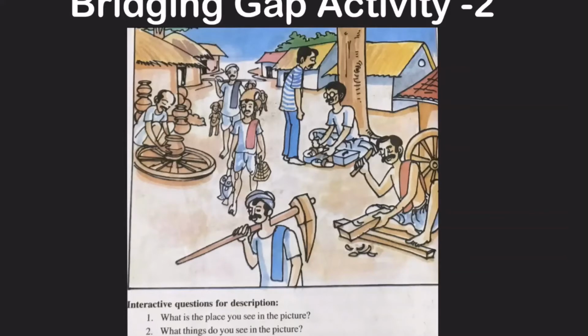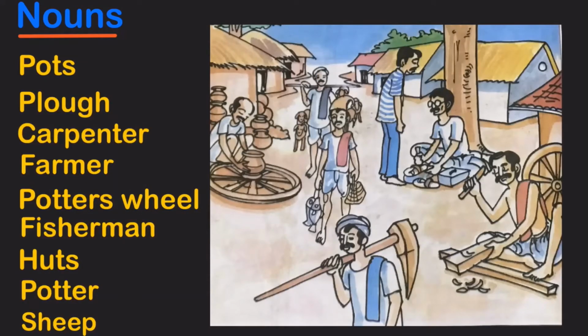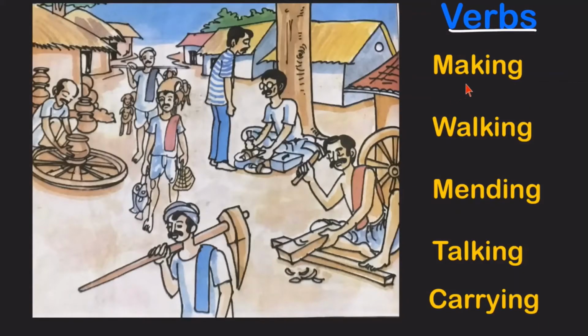Now, children, let's identify the nouns in this picture. Nouns: pots, plough, carpenter, farmer, potter's wheel, fisherman, huts, potter, sheep, cobbler, etc. Now let us identify the verbs in this picture: making, walking, mending, taking, carrying, talking, carrying, etc.